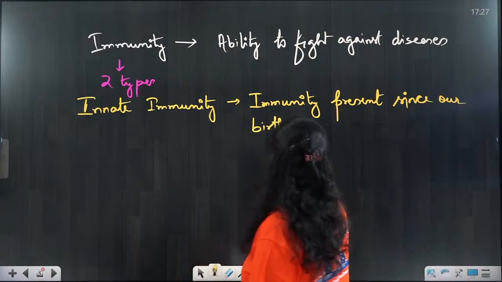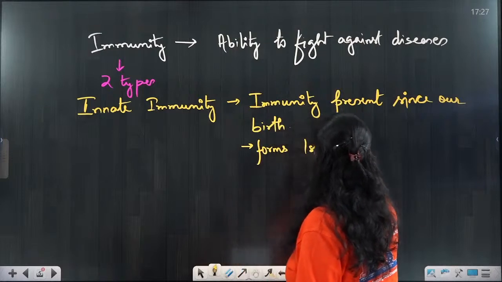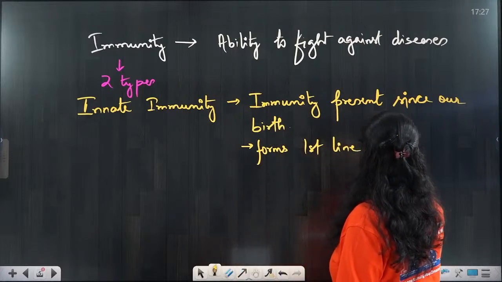And innate immunity forms the first line of defense.